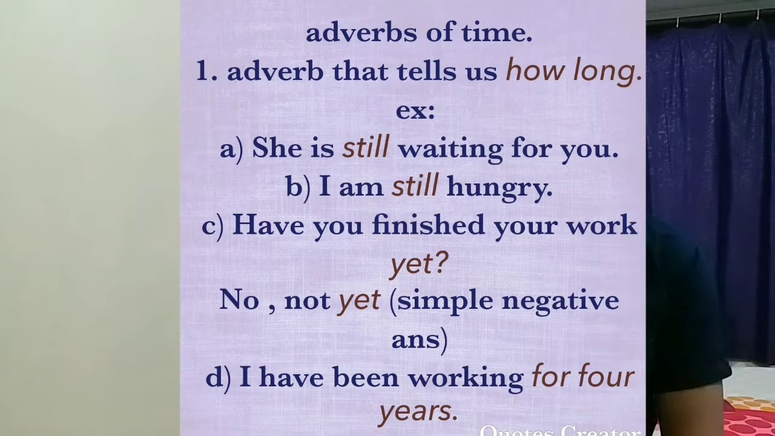The next one is, I have been working for 4 years. How long? For 4 years. So this is the type of adverbs of time that describes how long.